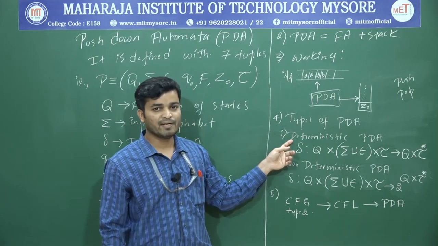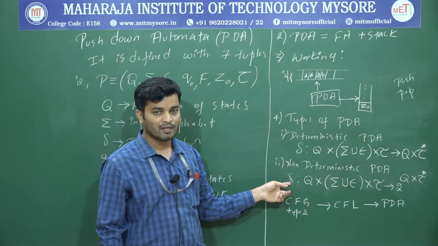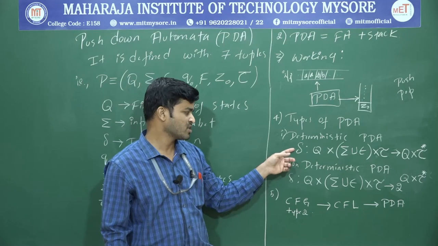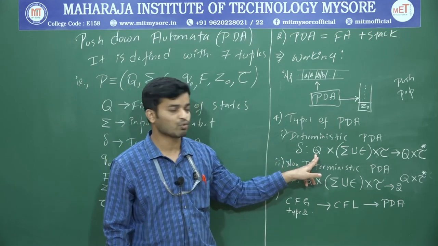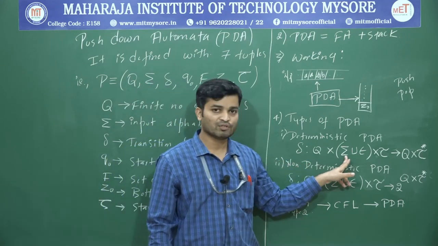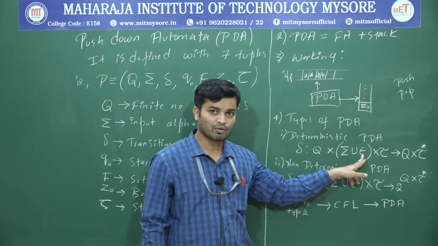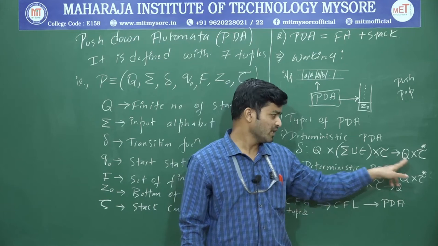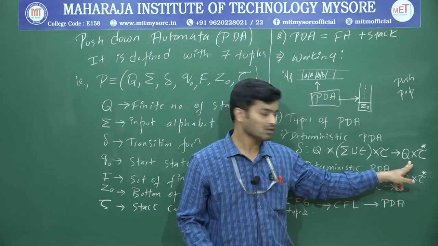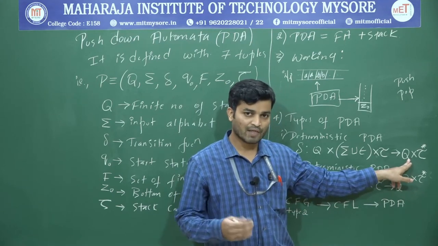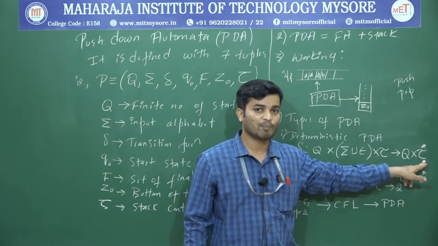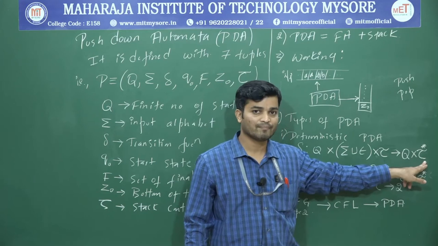One is deterministic PDA and one more is non-deterministic PDA. The difference is only with respect to delta. In a deterministic PDA, if you are in some state Q and you get some input sigma, including epsilon, it will look into the top of the stack, and it will take a transition to some other state by making 0 or more changes in the content of the stack.